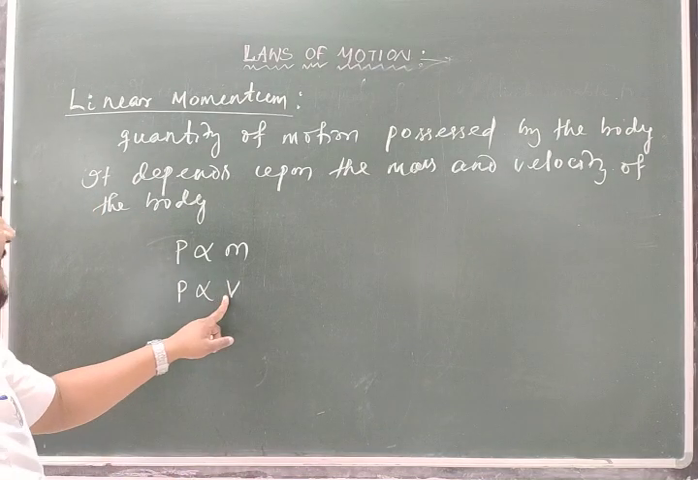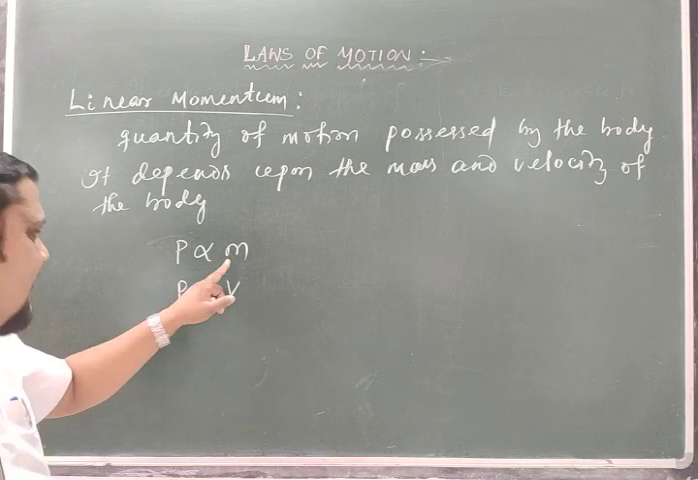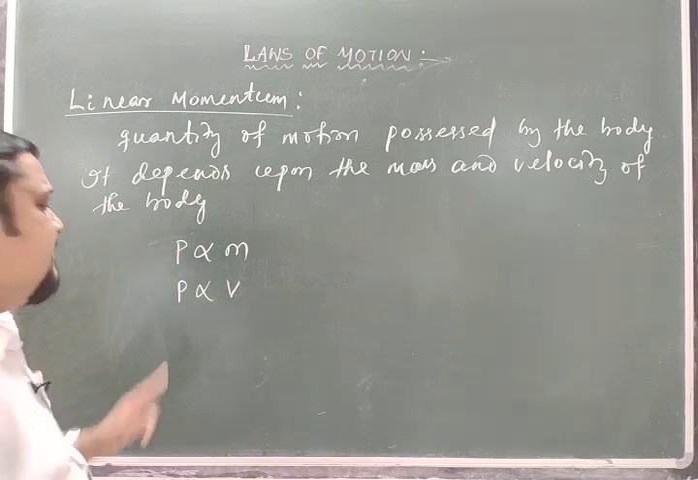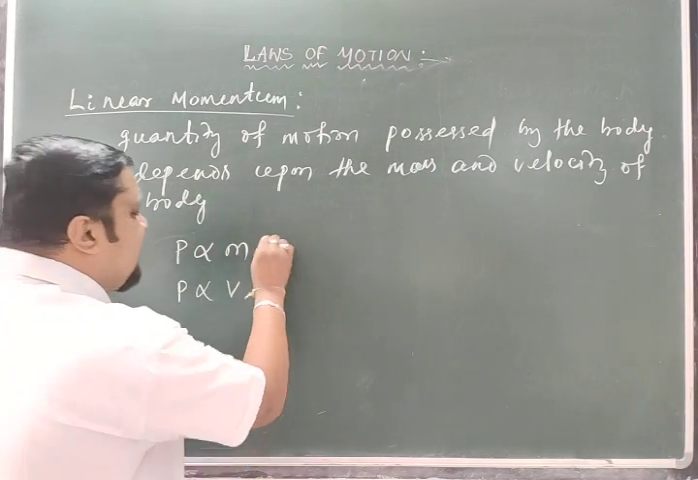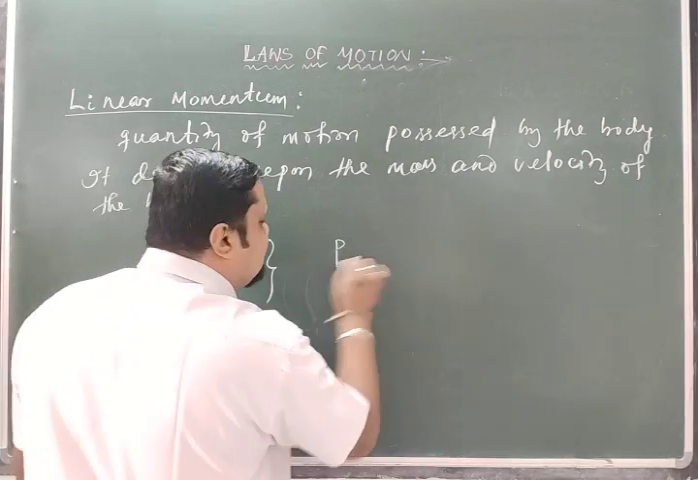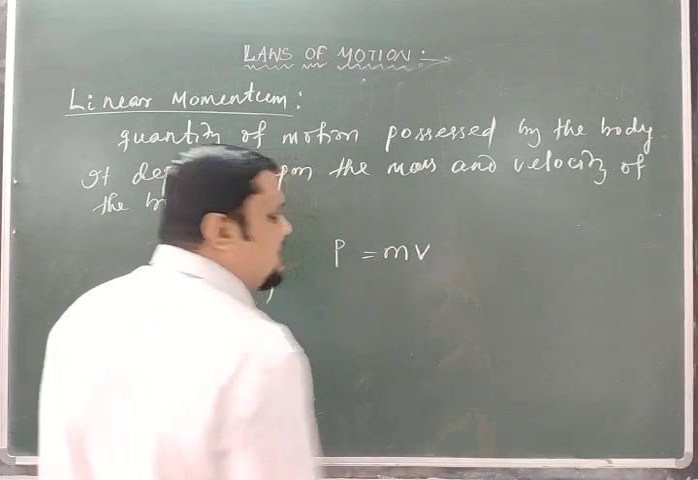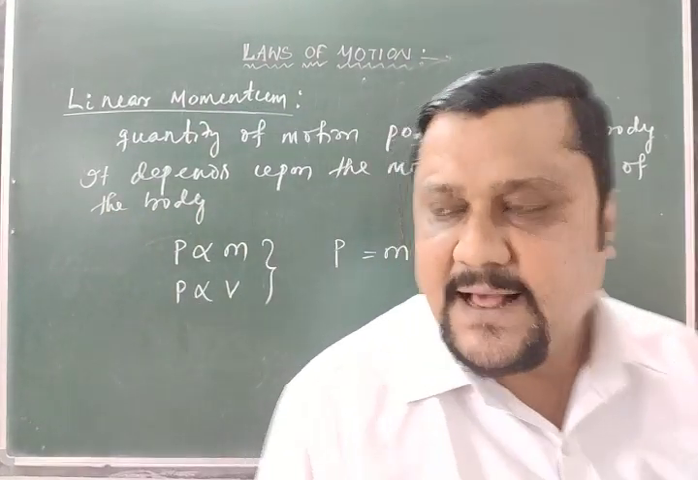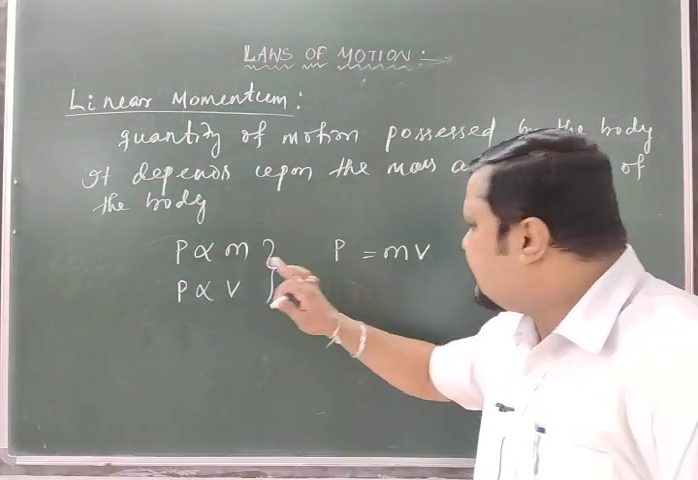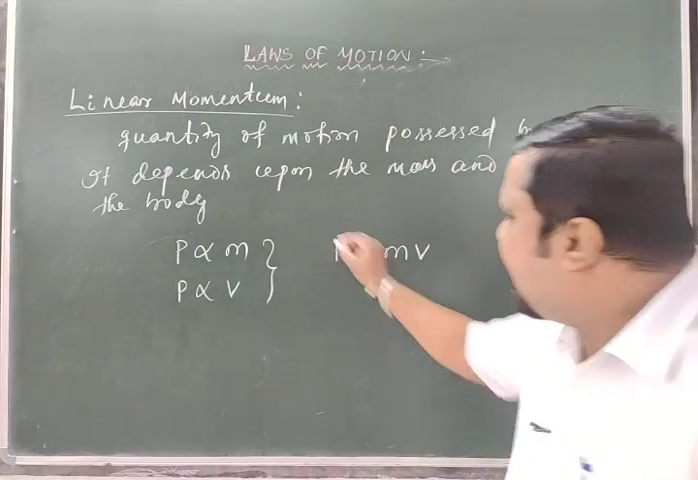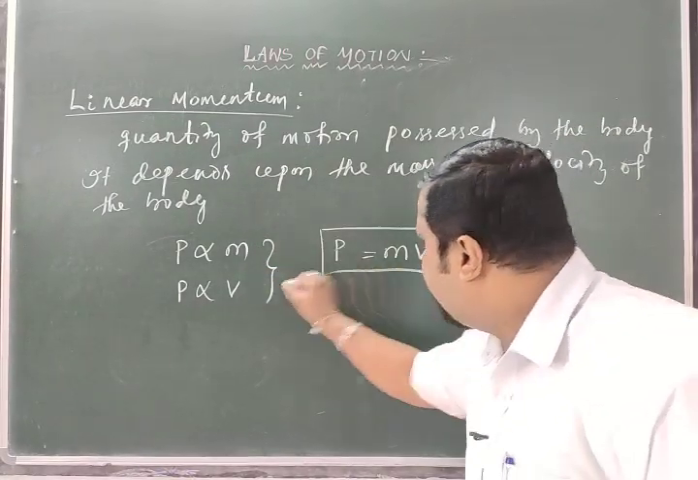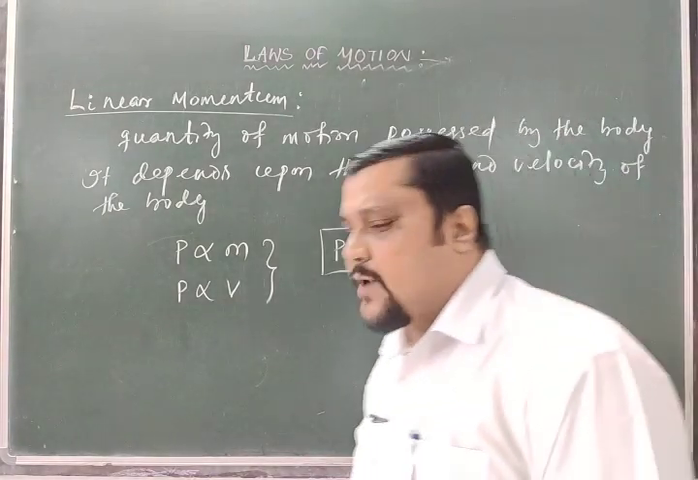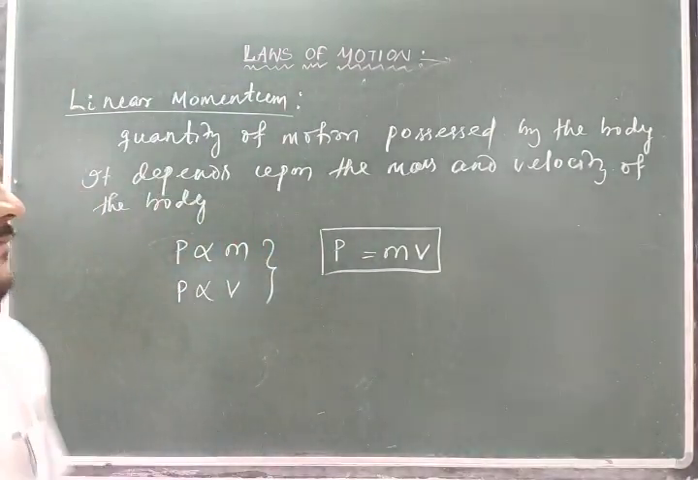So larger is the velocity, larger is the momentum, and larger is the mass, larger is the momentum for the same or a constant velocity. If you combine these two, I can write P is equal to mass into velocity, and the constant of proportionality we will consider as 1 by choosing the system of units. So simply, the momentum of a body is equal to the product of mass and velocity of the body.